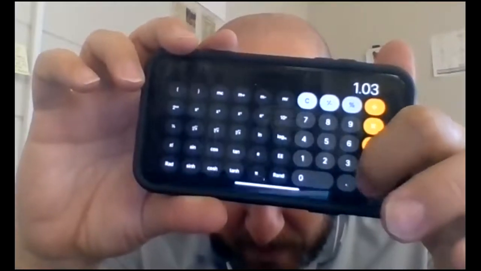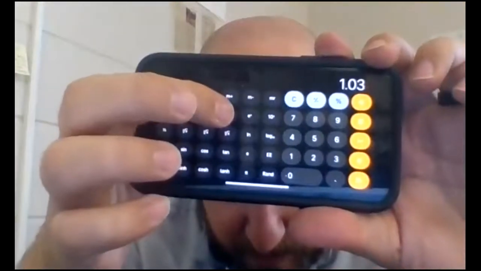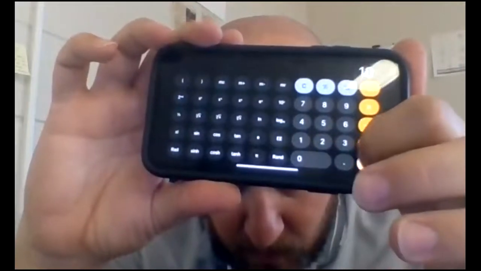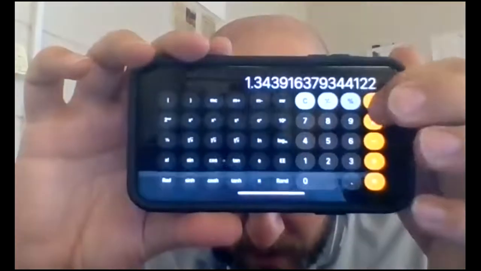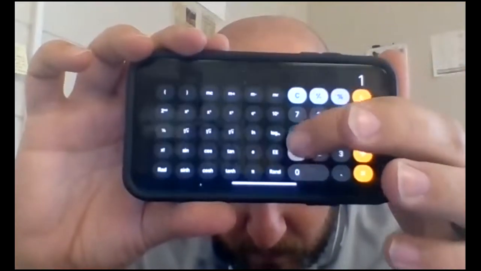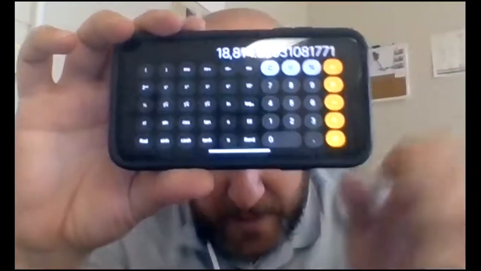1 plus 0.03 equals 1.03. Then we're going to hit the X to the Y button, 10, equals. Here's my 1.34391, and so on. Times 14,000 equals 18,814.82. So we got the same answer, 18,814.83. So that's what I'm initially going to write, but either way we did it, we got this.